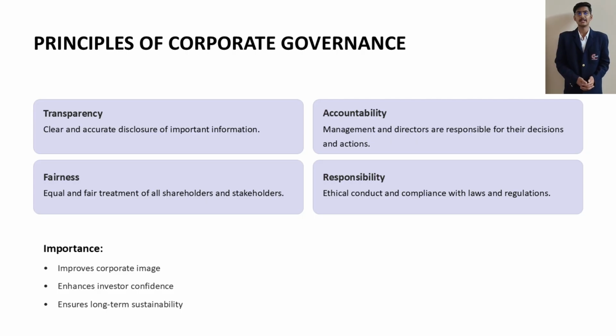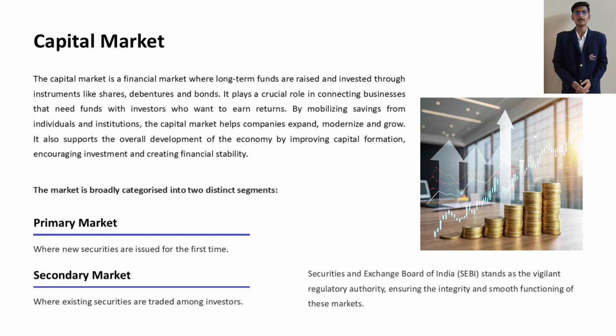Now let's move to the capital market. Capital market is where long-term funds are raised and invested through shares, debentures, and bonds. It helps companies expand, modernize, and grow while also giving investors opportunities to earn returns. The primary market deals with new securities, while the secondary market allows trading of already listed shares. For example, LIC raised 21,000 crore rupees through its IPO, while companies like Tata Motors are actively traded in the secondary market. Now let's look at how different companies raise capital.